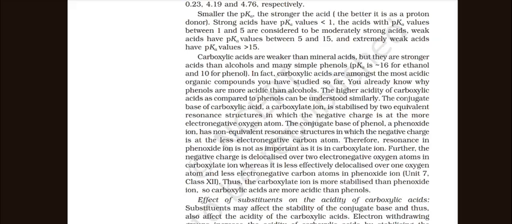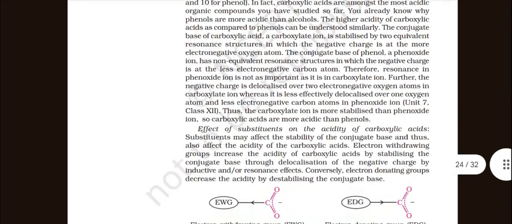The conjugate base of a carboxylic acid, a carboxylate ion, is stabilized by two equivalent resonance structures in which the negative charge is at the more electronegative oxygen atom. The conjugate base of phenol, a phenoxide ion, has non-equivalent resonance structures in which the negative charge is at the less electronegative carbon atom. Therefore, resonance in the phenoxide ion is not as important as it is in the carboxylate ion.